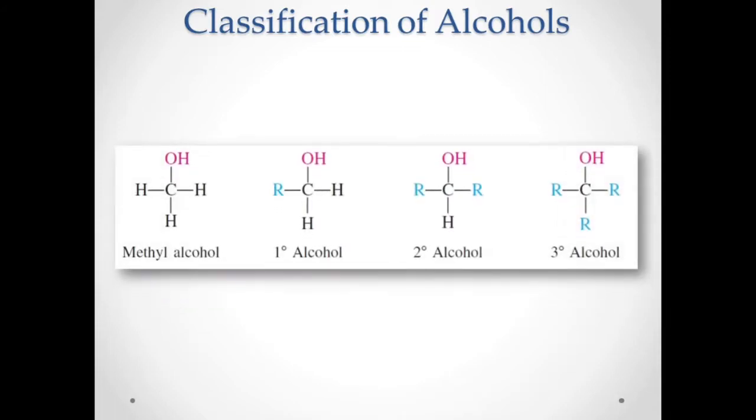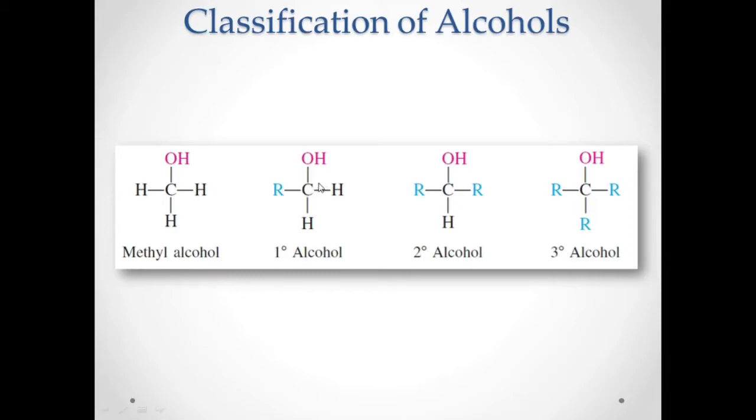So, classification of alcohols. There are actually three classifications of alcohols: primary, secondary, and tertiary alcohol. And you also have methyl alcohol, which is understandable. In methyl alcohol, the carbon is attached to the OH and its surroundings are only hydrogen.